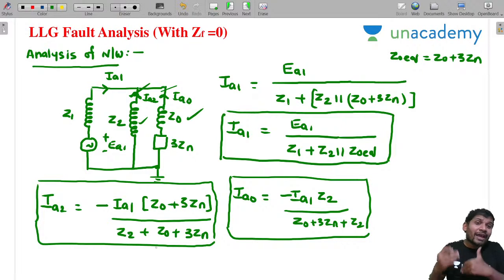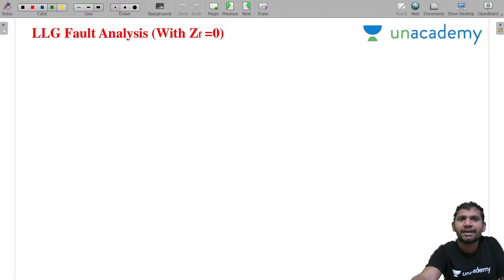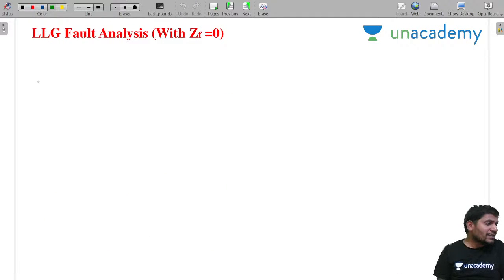But here I want to calculate the fault current. The main motive is to calculate the fault current. Then how to calculate the fault current? I am taking the next slide, students. Please concentrate. First, you calculate the fault currents. For that, I want to calculate the ABC currents. What is IA? I already gave it. IA equal to 0.